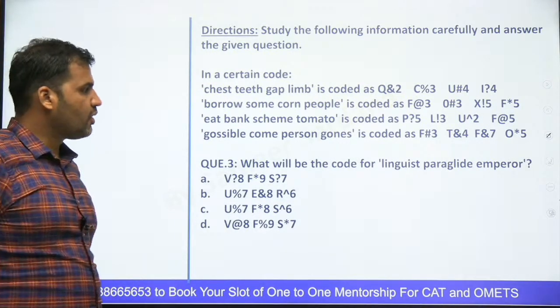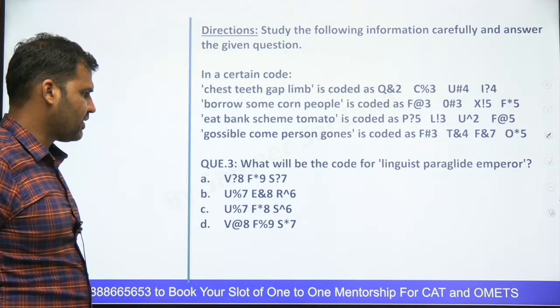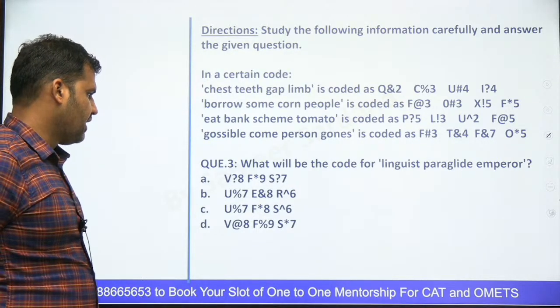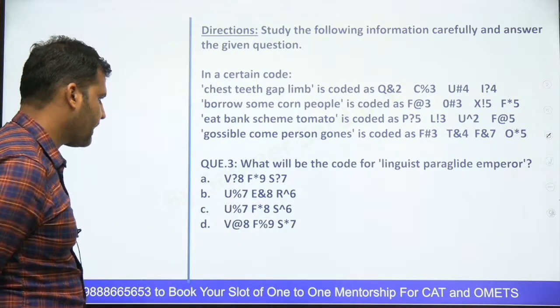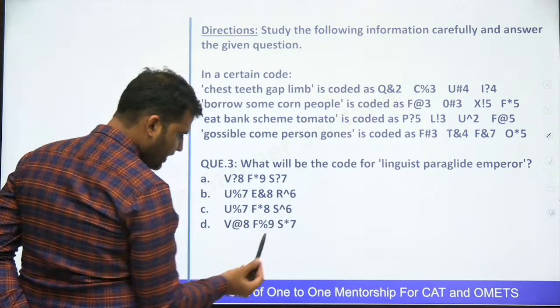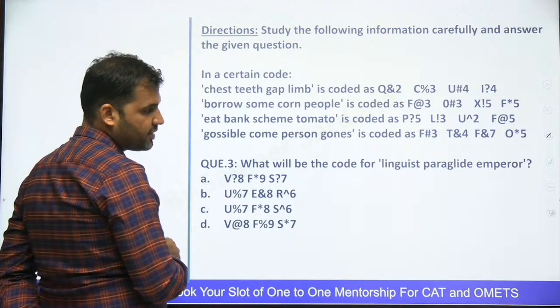What will be the code for this one? Okay, we have to find out the code. So try to go with numbers, because I can see that the numbers in the options are different, right? One has 8 9 7, another has 7 8 6. So 2 options will be eliminated if I go with the numbers, right?